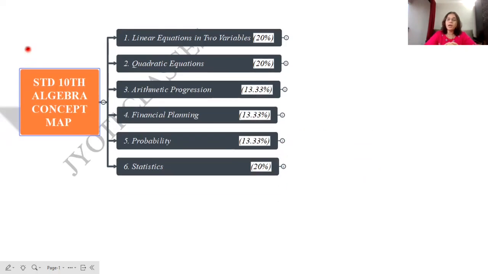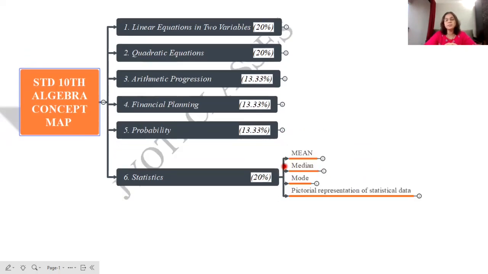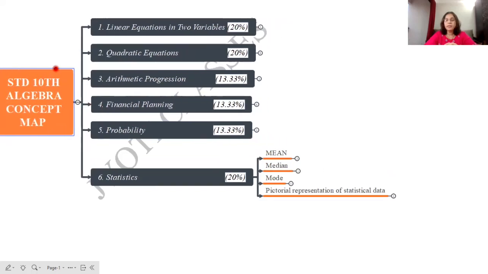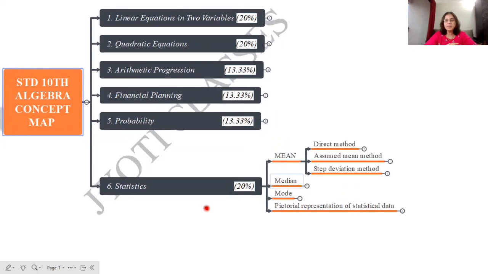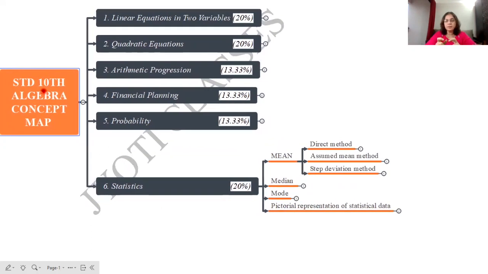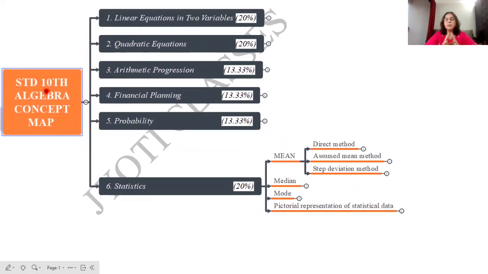And the last lesson we have is statistics. We are already familiar with this lesson because in 8th standard as well as in 9th standard, we have seen the basic concept of this lesson. In this standard, there are mean, median and mode, which were already introduced in 9th standard. But we are going to see the various methods to find the mean.